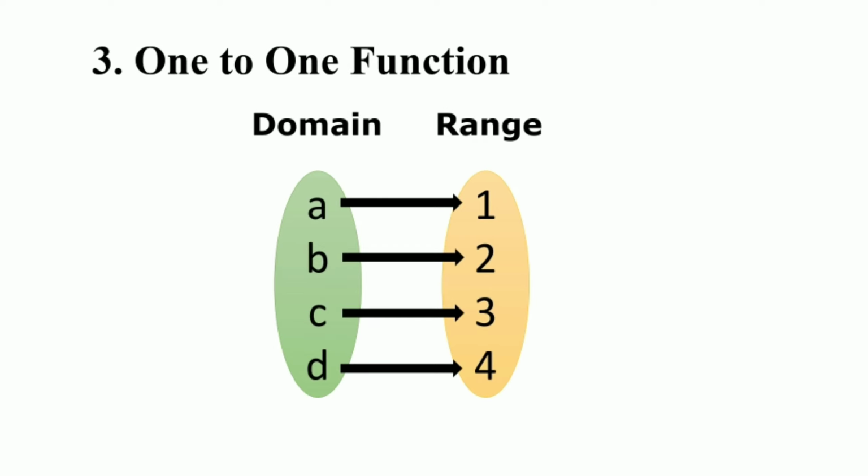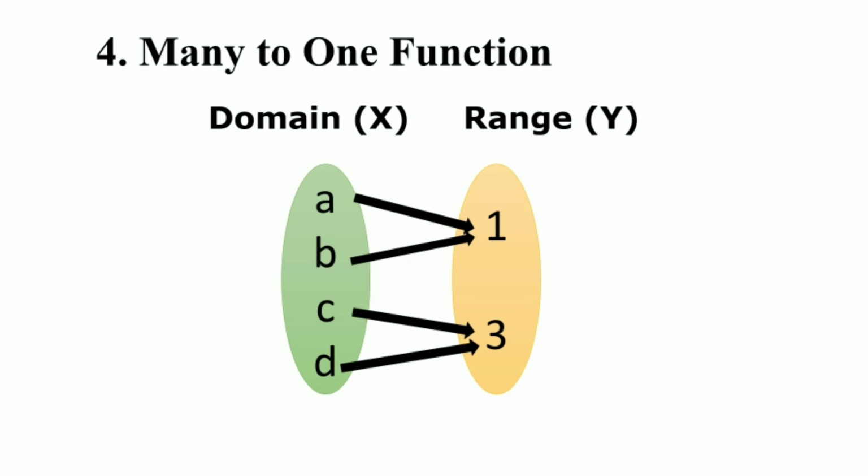Similarly, we have another type of function which is known as one-to-one function. See here, if all distinct elements of the domain X or A have distinct or unique images in Y or range, then we can say that such a function is a one-to-one function. Here, domain is A, B, C, D and range is 1, 2, 3, 4. So each element of the domain has a unique image in the range: A for 1, B for 2, C for 3 and D for 4. So this is the one-to-one function.